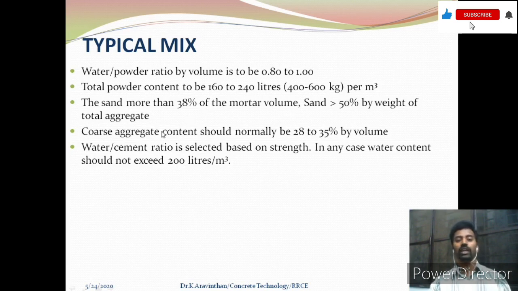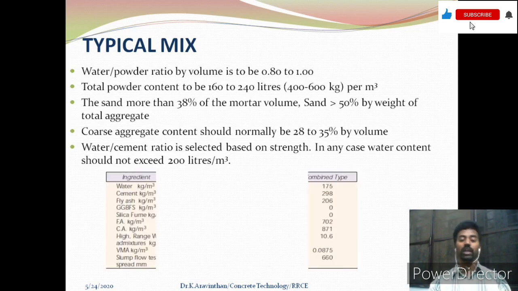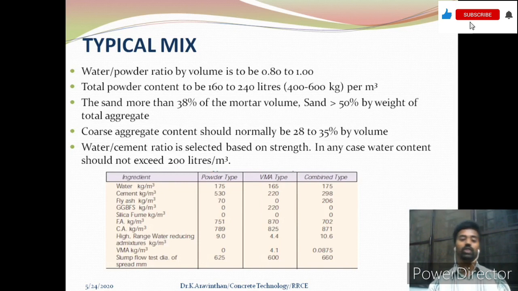Next, the coarse aggregate content should normally be 28 to 35% of volume. Here it is observed that a lesser amount of coarse aggregate is generally found. And next one, water cement ratio is selected based on the strength, and in any case the water content should not exceed 200 liters per meter cube. So this is the maximum water content that could be used here.